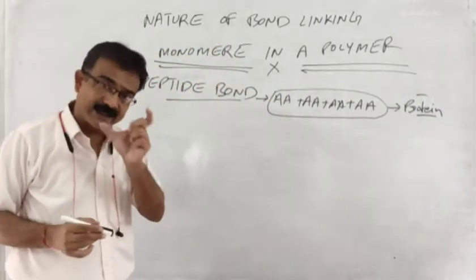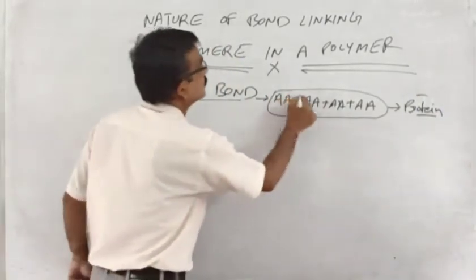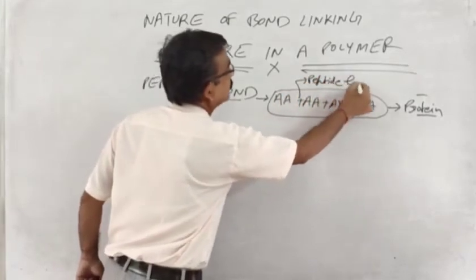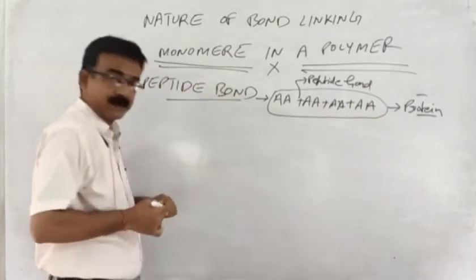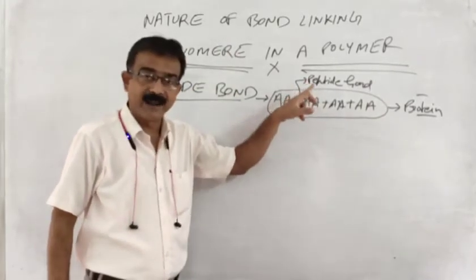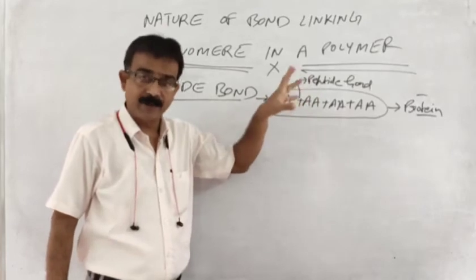And what is the linking between them? The linking between two amino acids is the peptide bond.